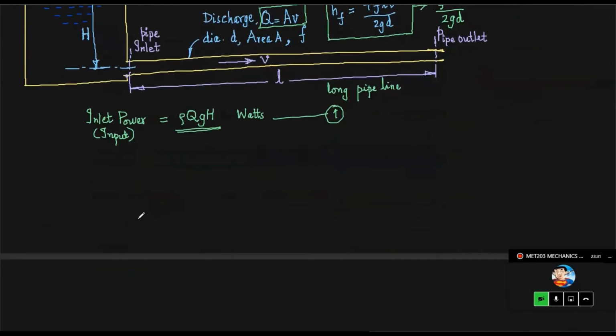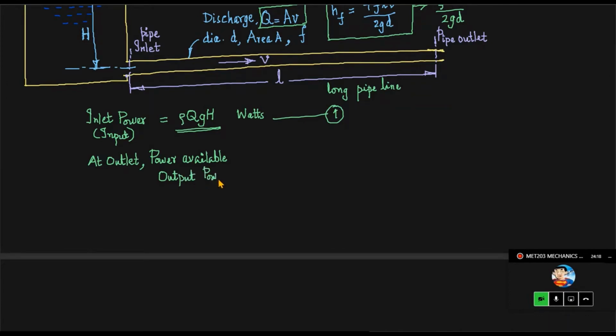So what happens at the outlet after this flow is maintained through a long pipeline for a length of L? So at outlet, what is the power associated with the water? So the hydraulic power, we are talking about water power, or the fluid power, let us say. So at the outlet, the power available will be, and that can be called output power for us, because we are essentially considering power transmission through pipe. So output power,